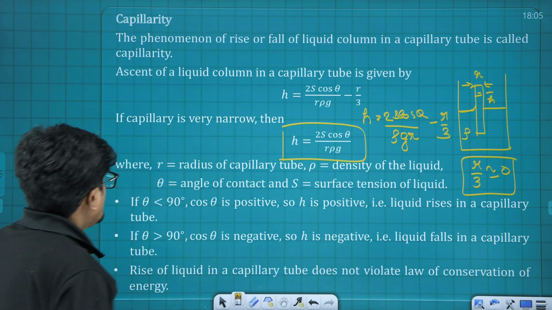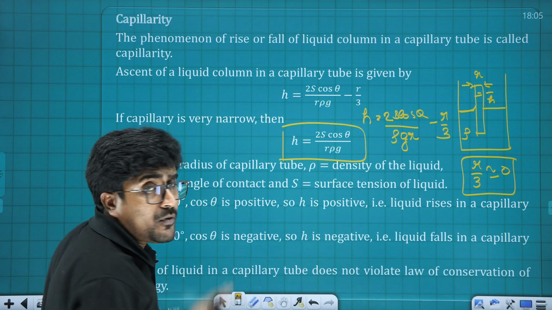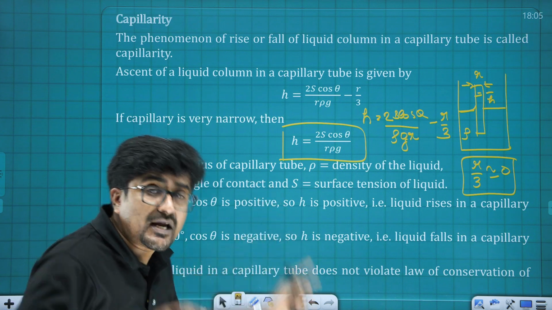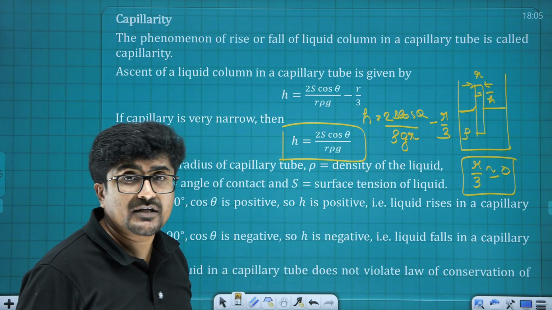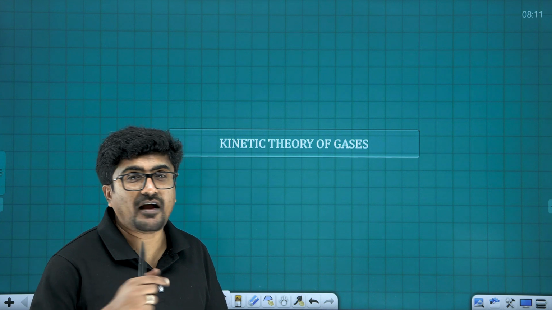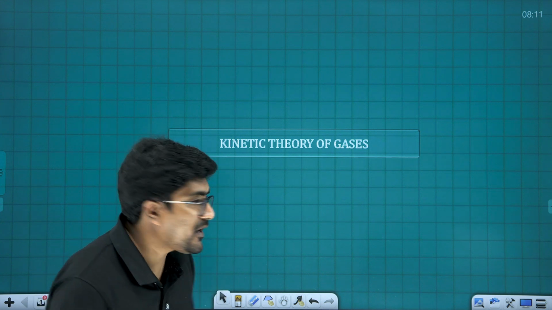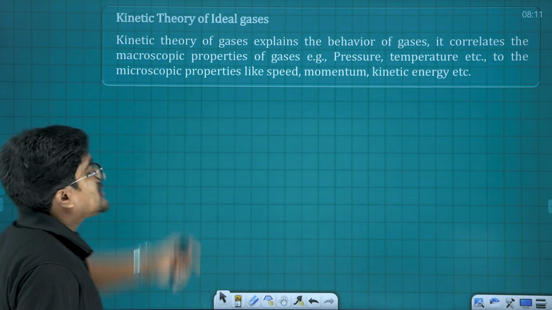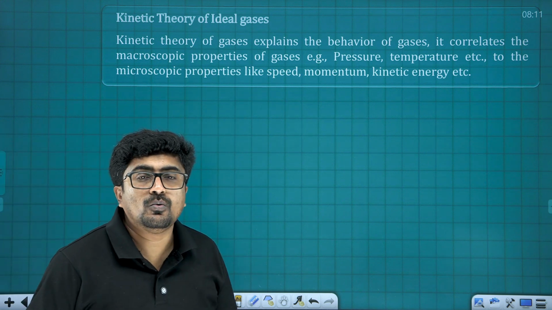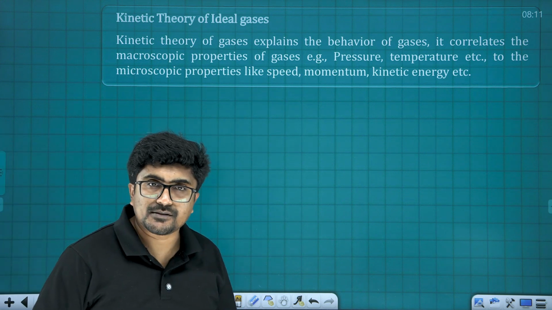Alright, fine. So that was all about hydrostatics as well as hydrodynamics. The next chapter is Kinetic Theory of Gases, in short KTG. So here, first of all, I want to tell you what is kinetic theory of gases.